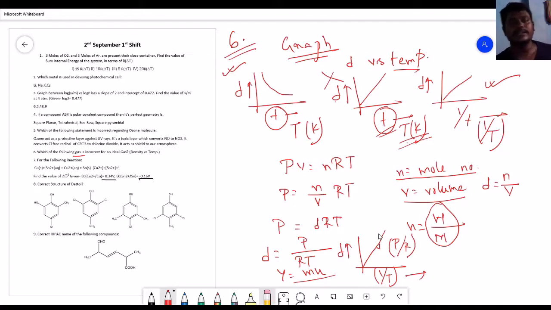This is question number 6. Those who said this is the incorrect graph, that is the correct option to choose. Okay, I hope you understand. So we go for question number 8.